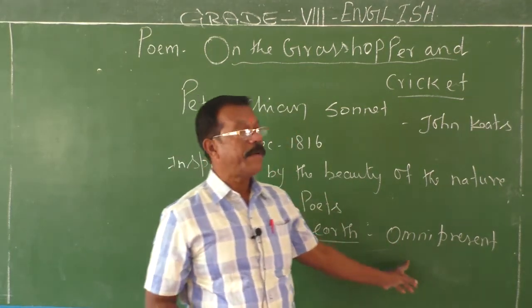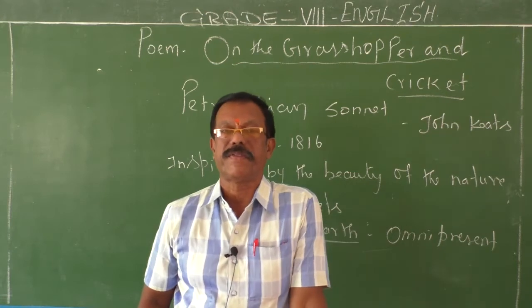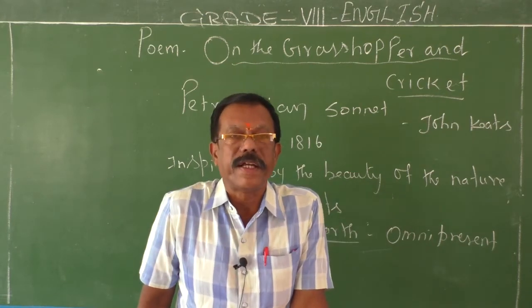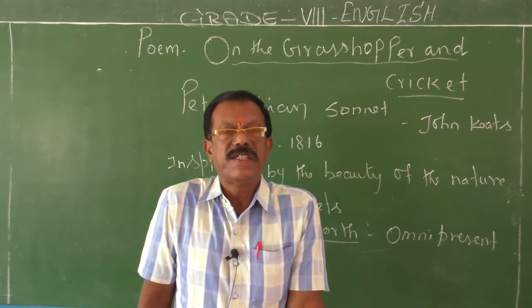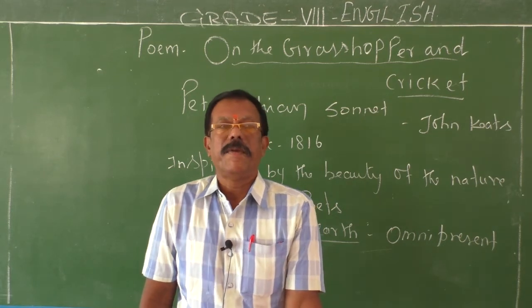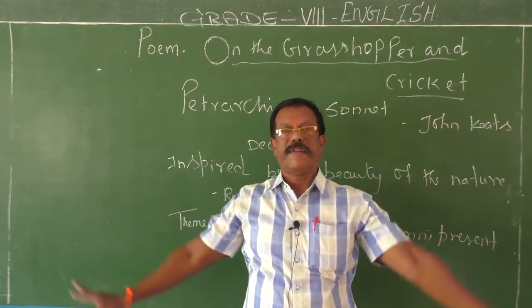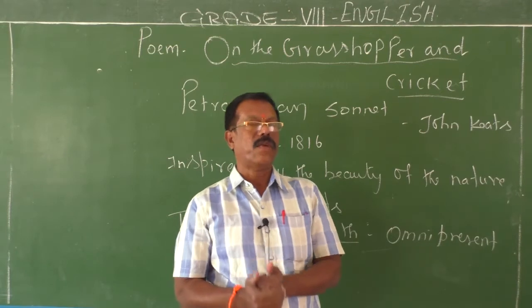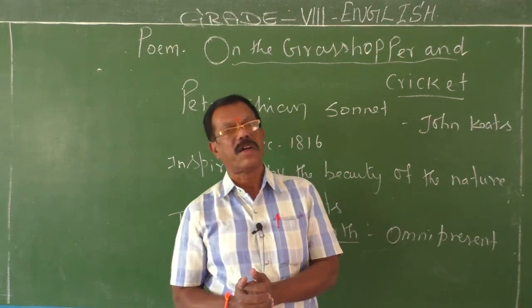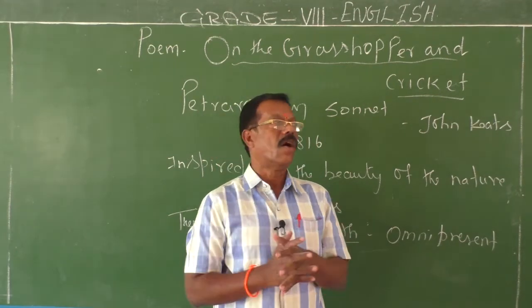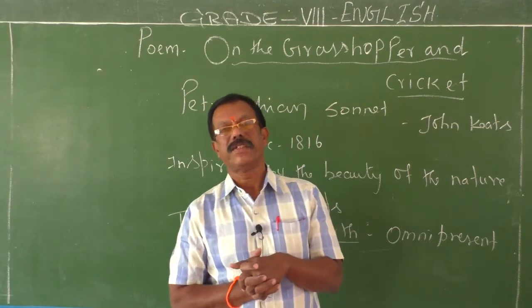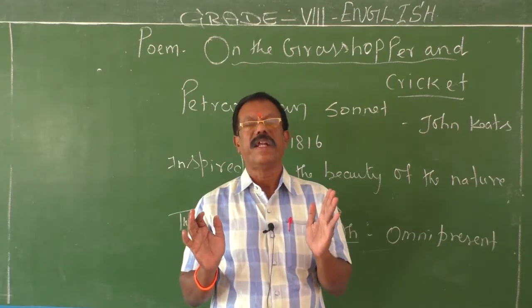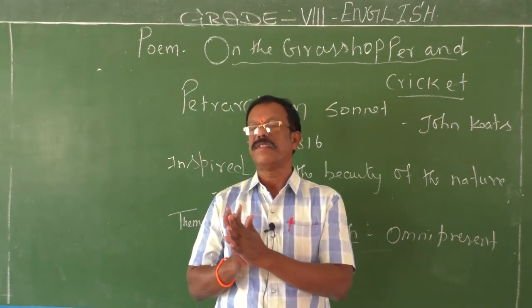So it is omnipresent. You know that God is omnipresent, God is omnipotent. Have you ever heard these words, children? Yeah. Omnipresent means it is present everywhere. Omnipotent means one who has more power. That's called omnipotent. Usually God is called as omnipotent. His divine quality is present everywhere. That is called God is omnipresent.